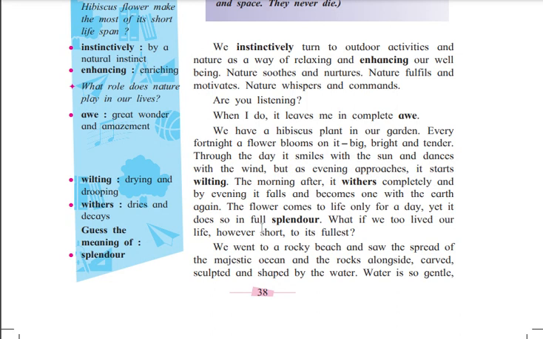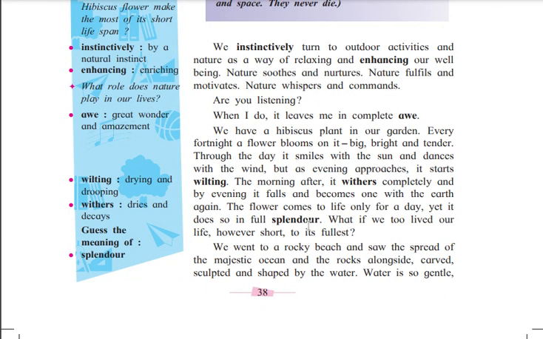So here the writer is explaining the life stages of a flower, the hibiscus plant, how this plant is a life journey. It blooms, becomes bright, dances through the day, slowly decays in the evening, and then returns to the earth.